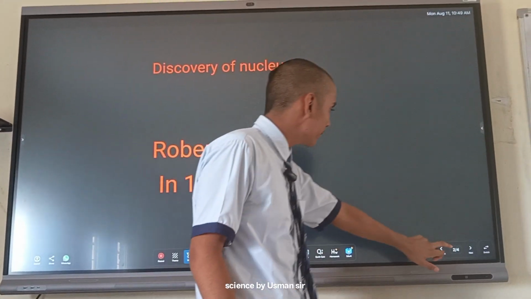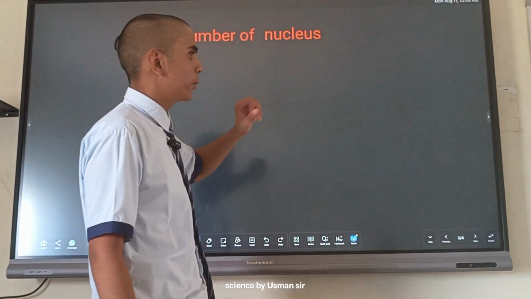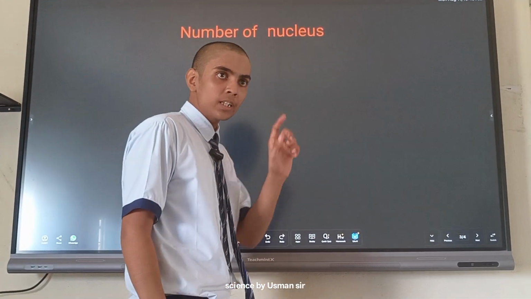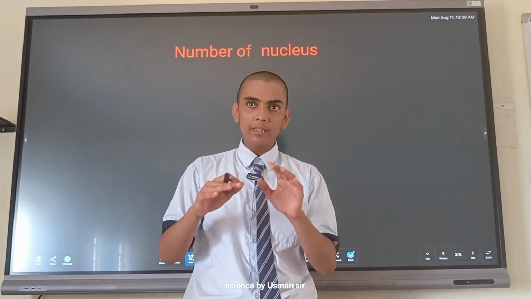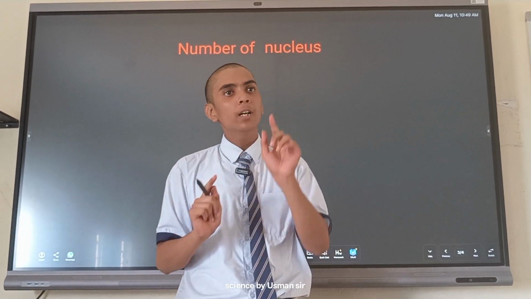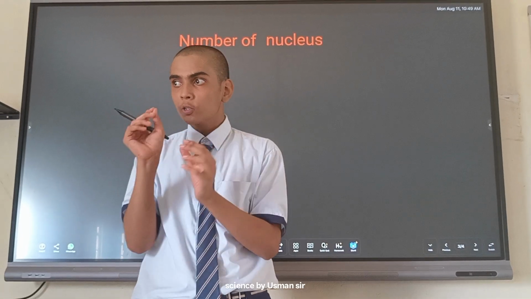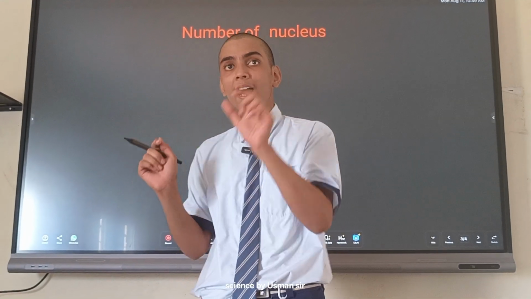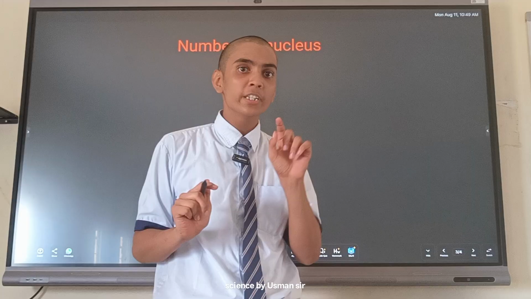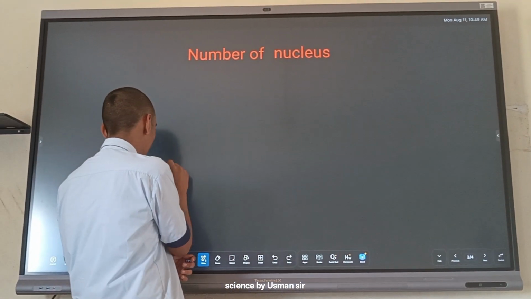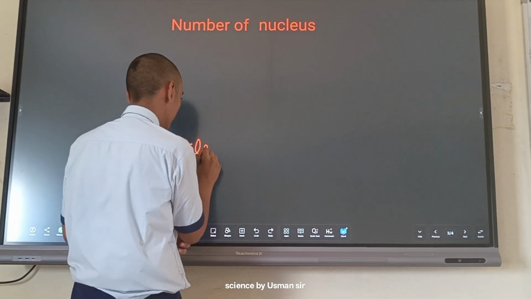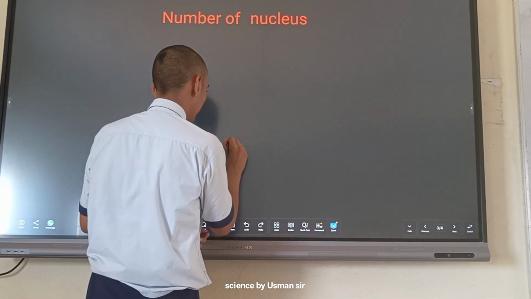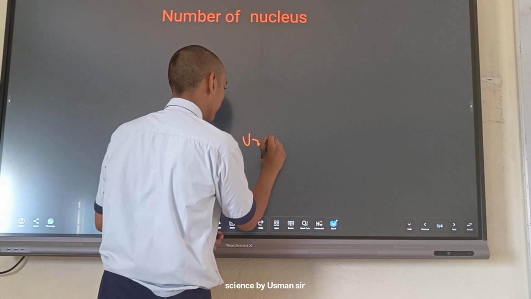Now let's talk about the number of nuclei. In general, a single nucleus is present in a cell. Take the example of an animal cell: a typical animal cell has one nucleus. So we can say that a cell having a single nucleus is known as uninucleate. One nucleus is equal to uninucleate.